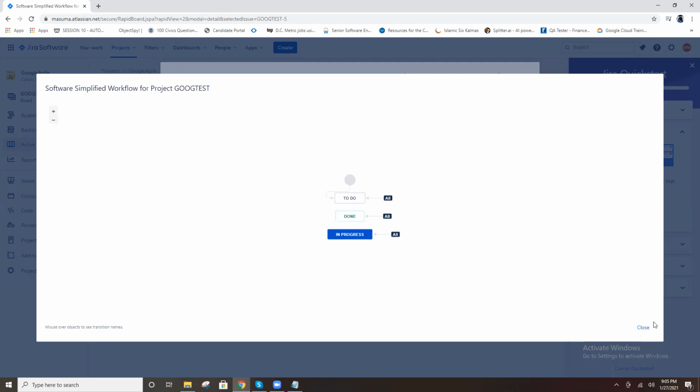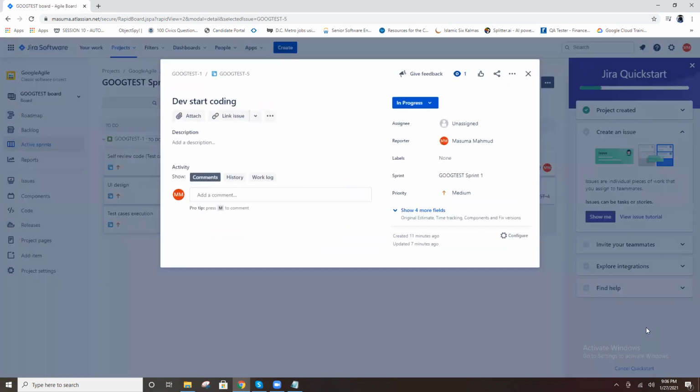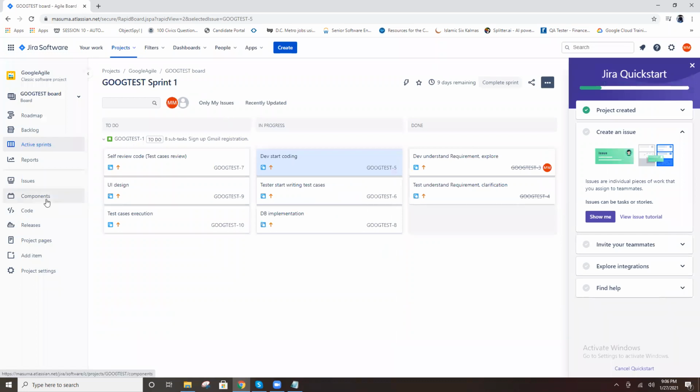If not, that's okay. I will find out. Somewhere in the settings there is the project settings.